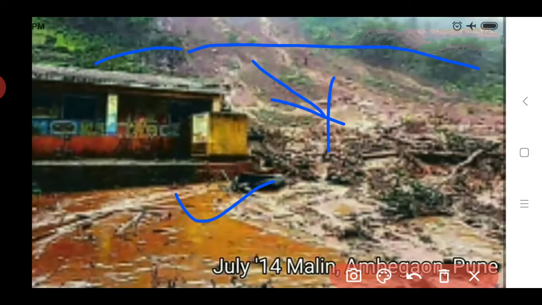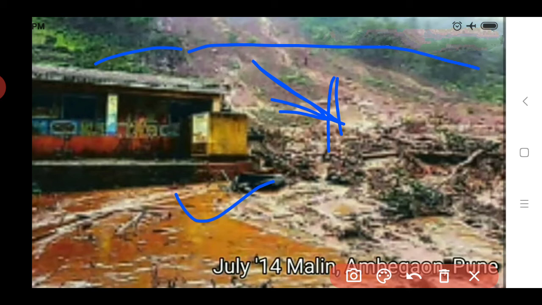Due to the heavy rainfall with the water, the landslide takes place. The land slips in the form of soil, okay. The soil becomes free to move with the rainwater. So what is the effect of that landslide? A lot of destruction of the whole village took place at Malin. Many got buried under the heaps of soil and stone and lost their lives.